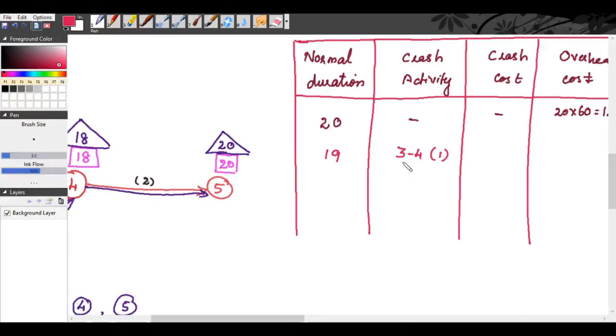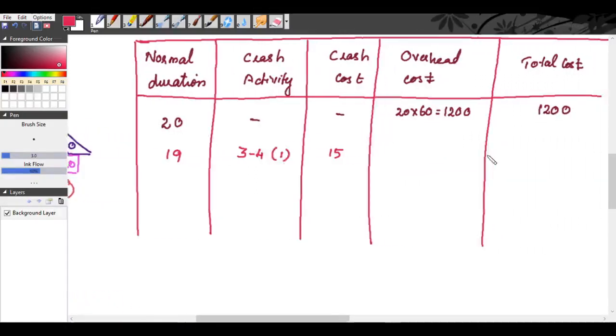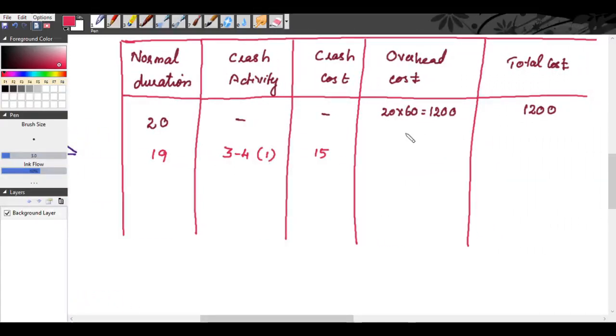So for activity 3, 4, the crash cost is 15 rupees. For 1 day it is 15 rupees. So your overhead cost becomes 19 into 60, because you are going to complete the project in 19 days. So 19 into 60 is 1140 rupees.